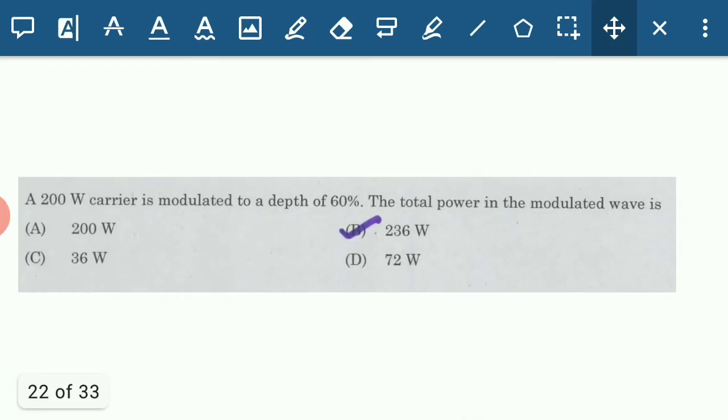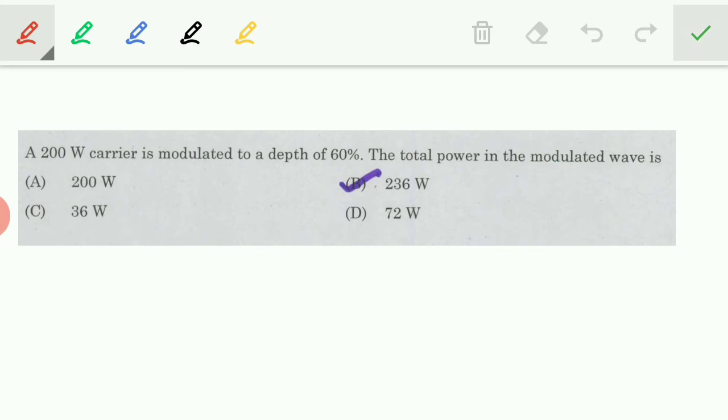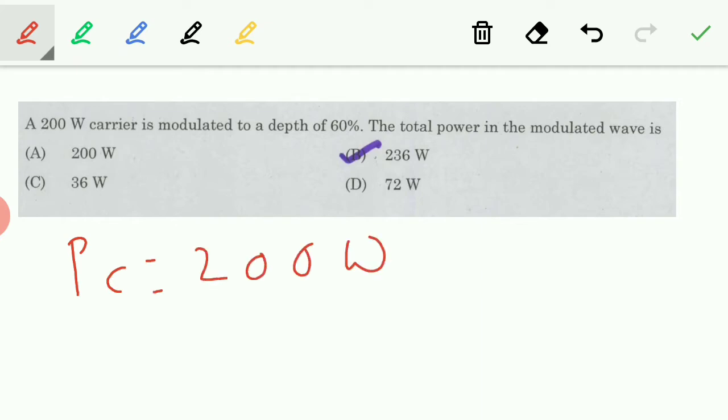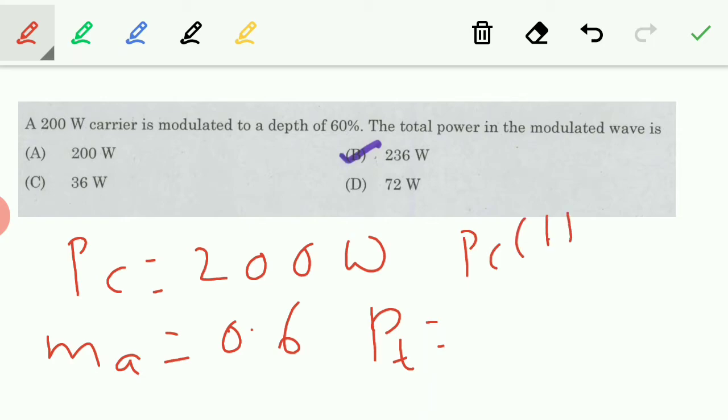Next, a 200 watt carrier is modulated to a depth of 60%. What is the total power in the modulated wave? So they have given 200 watt, so carrier power is 200. Modulation index is 60%, that is 0.6. Right? So we know that the modulated power PT is equal to PC into 1 plus MA squared by 2.